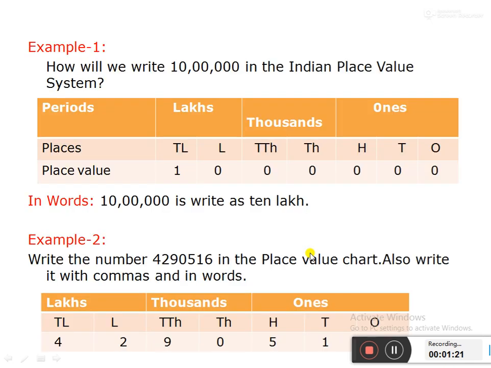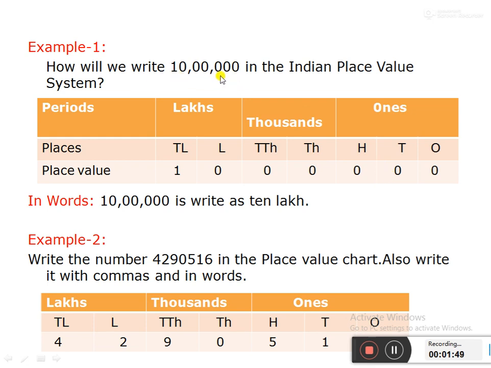Let us see the example. Example 1: How will we write 10 lakh in the Indian place value system? First we have to count the digits. How many digits are here? There are 7 digits. Like that we make a place value chart: ones, tens, hundreds, thousands, 10,000s, lakhs and 10 lakhs. You see all the digits are 0, so the last digit 1 comes in the 10 lakhs place.